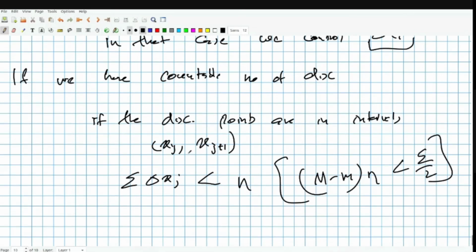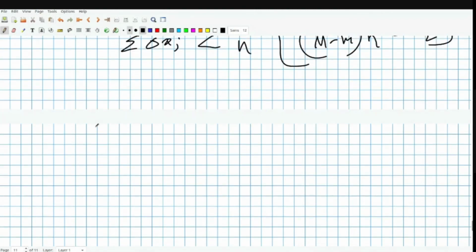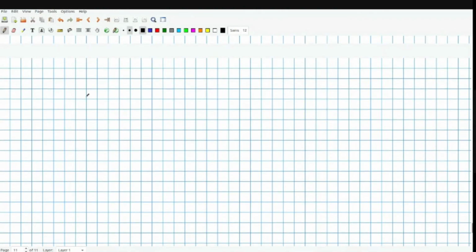For example, if I want the total to be eta, I'll put the first discontinuous point in an interval xj comma xj plus 1 of length eta by 2.